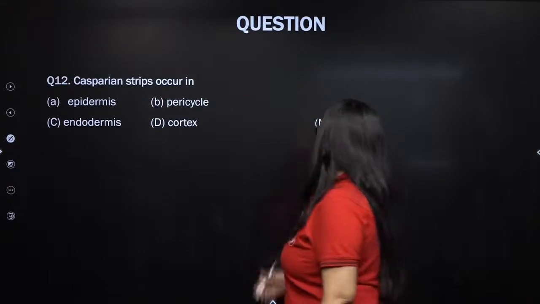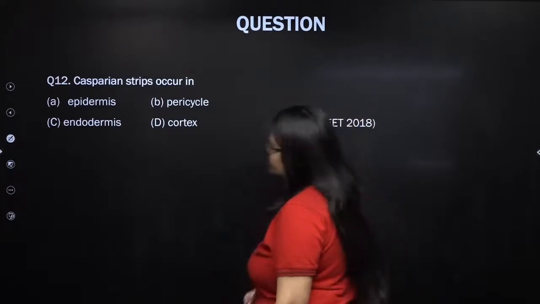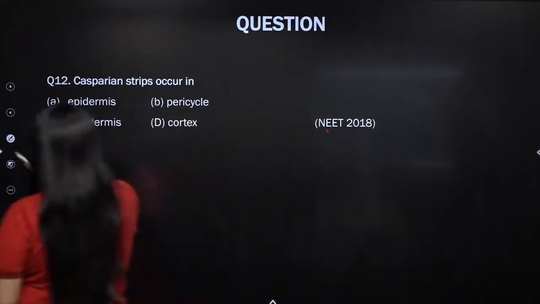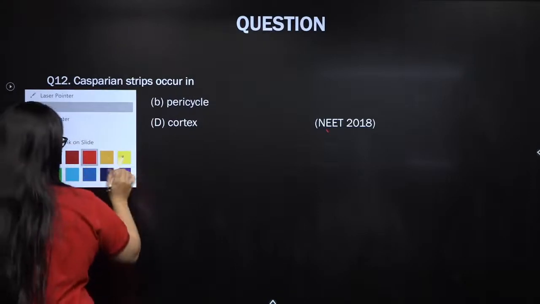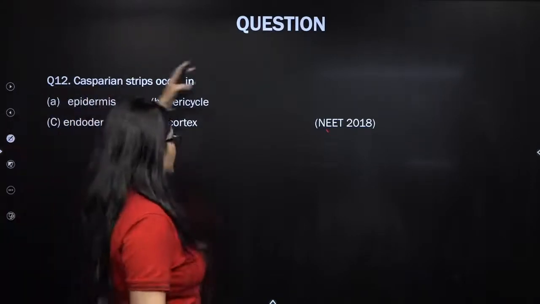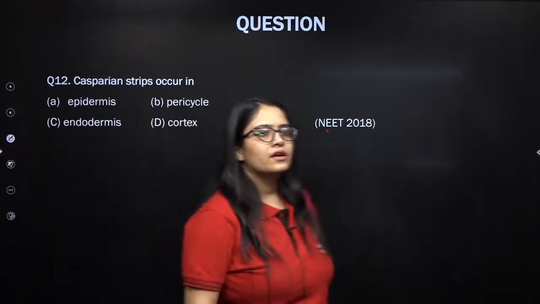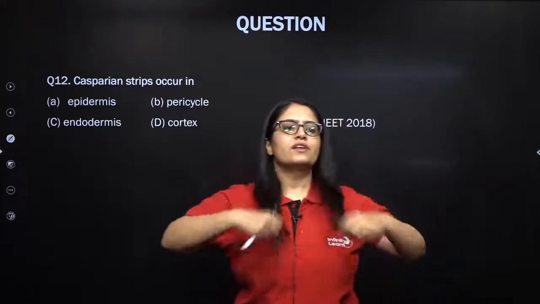Casparian strips. So this question was asked in NEET 2018. Where do you find Casparian strips? In which layer of cells is it present? Casparian strips occur in, come on everybody in the class, Casparian strips are present in, everybody.